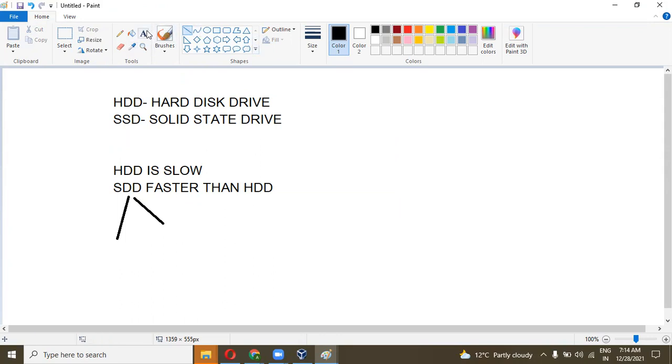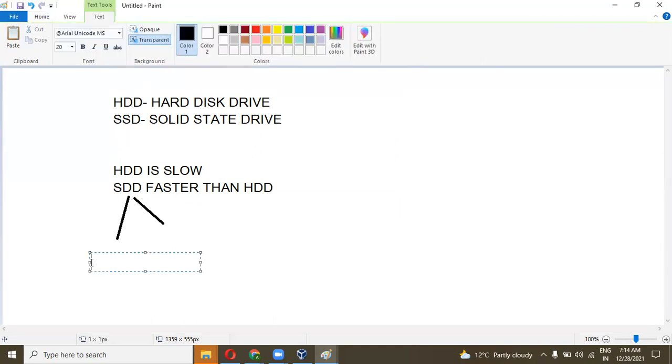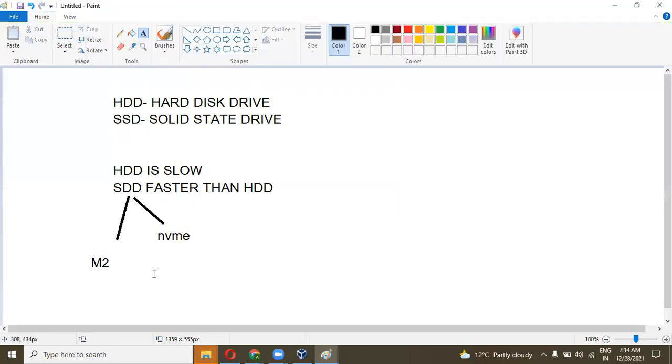This is not the cloud part, but I can explain. One is M2, NVMe, and the third is normal.